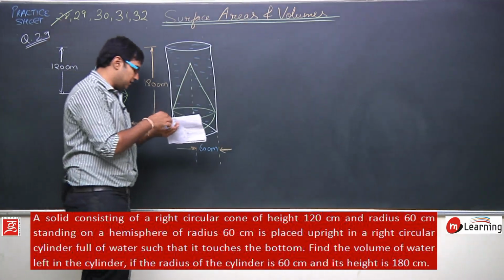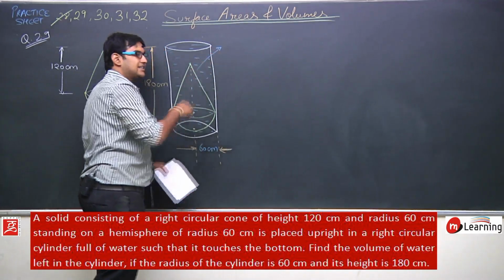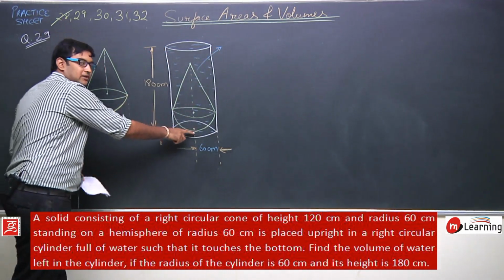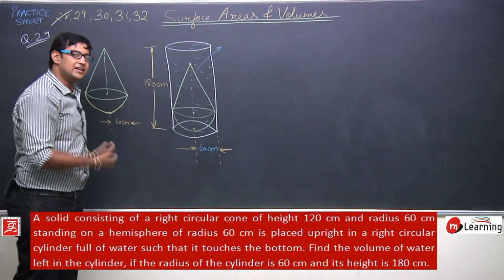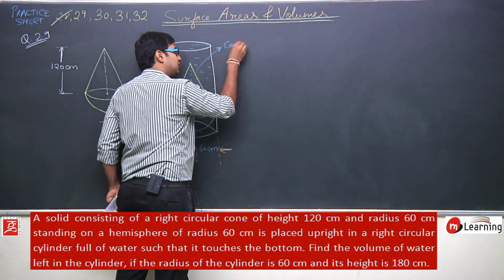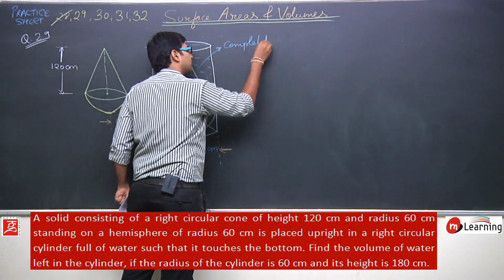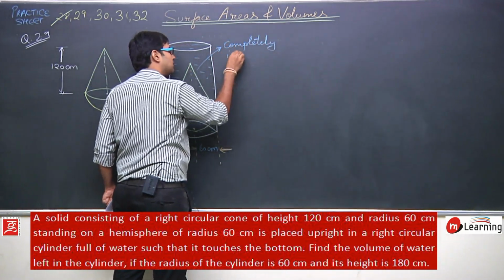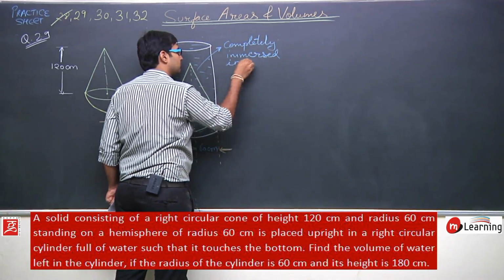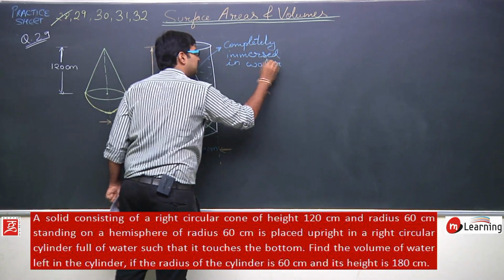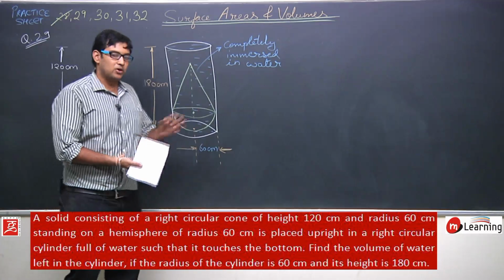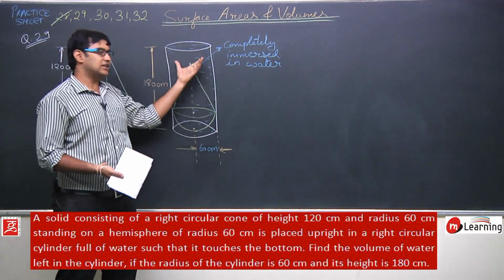When it says in the question that this particular figure touches the bottom of this cylinder, I can very easily interpret that it is completely immersed in water. Okay, it is completely immersed. Now what will happen if I put this solid figure inside this cylinder?